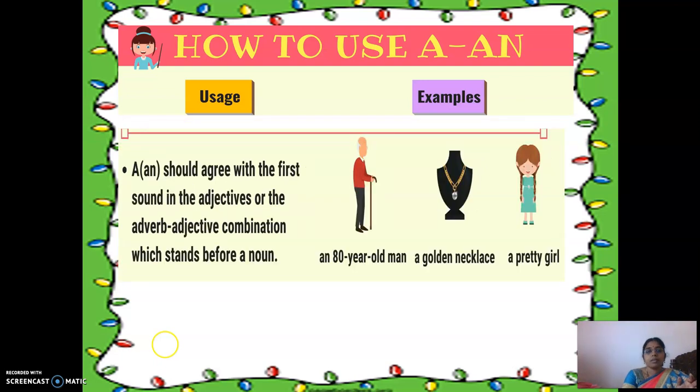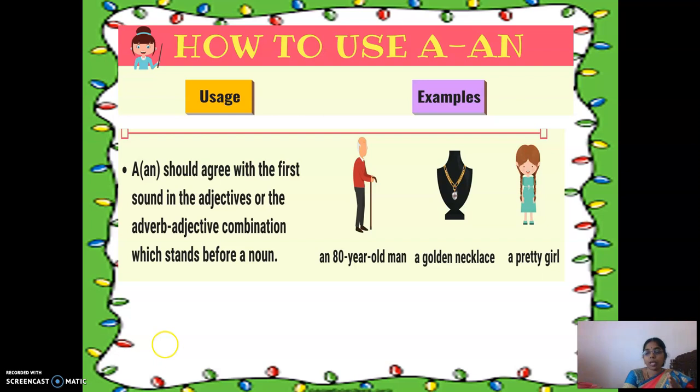Right. Now a or an should agree with the first sound in the adjective or adverb-adjective combination which stands before a noun. See, for example, an 80-year-old man. In the word 80, an a sound is coming, right? So we have to use an there, vowel sound.